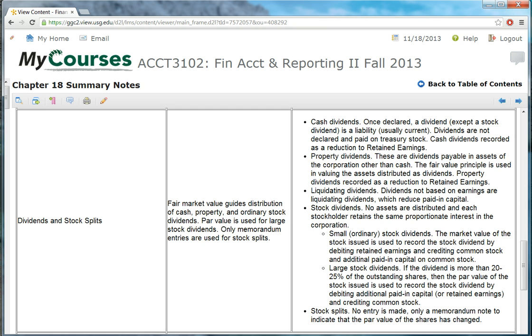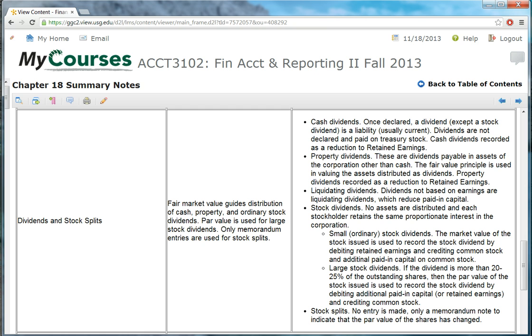You have 100 shares currently, 15% of that would be 15 additional shares, and the company would just simply send you the stock certificates representing 15 additional shares. That's what's known as a small or ordinary stock dividend.